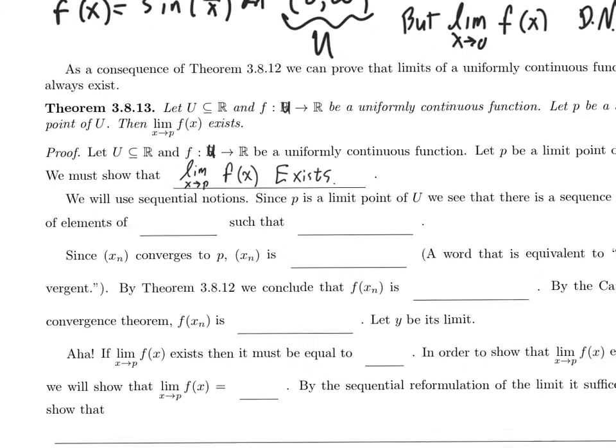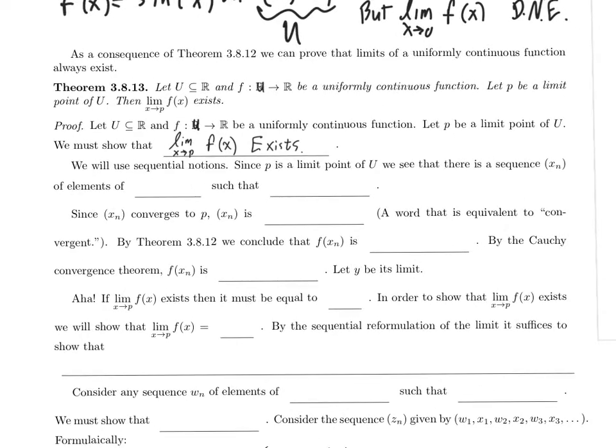And as with lots of these existential arguments, we're going to try to come up with a candidate to be the limit of this function. And then we'll prove that this candidate is actually the limit. So it'll feel kind of like the proof that Cauchy sequences converge, right? How do we prove a Cauchy sequence converges? First we found a candidate to be the limit, then we showed that that candidate was the limit. So since p is a limit point of u, then by the sequential reformulation of limit points, which is what we just stated off to the side, there is a sequence x sub n of elements of u different from p, such that x sub n converges to p.